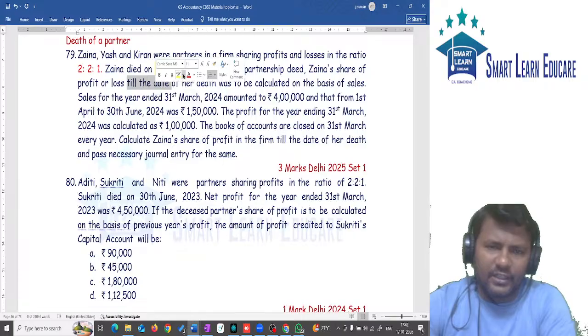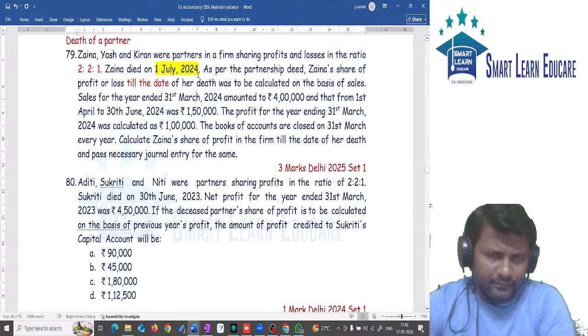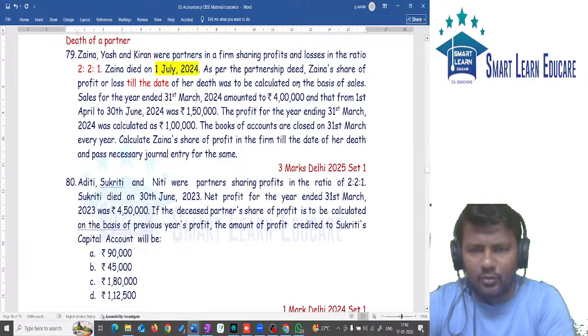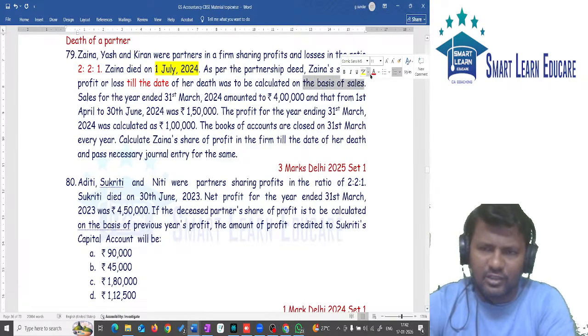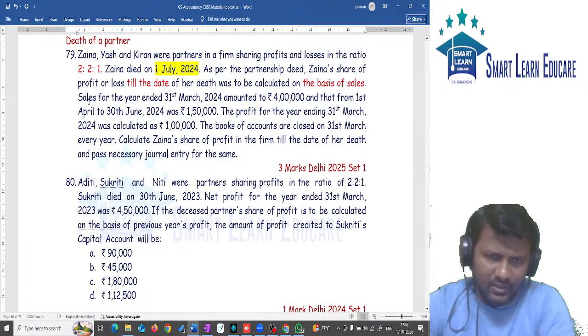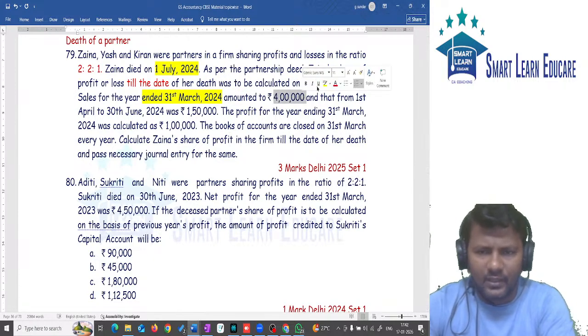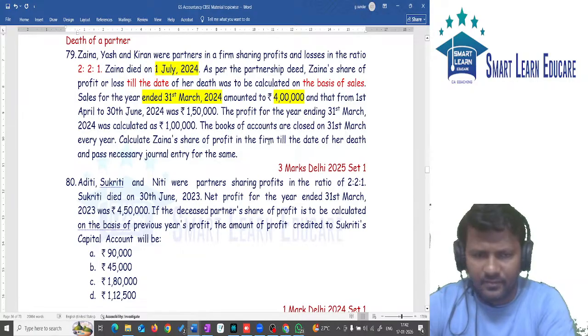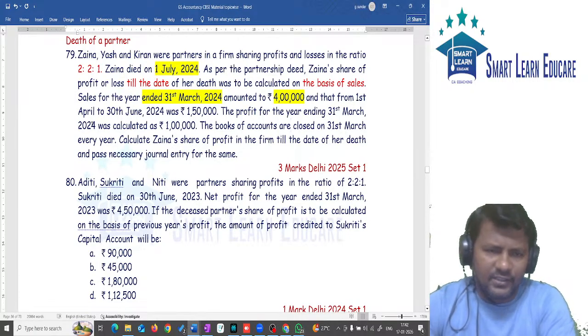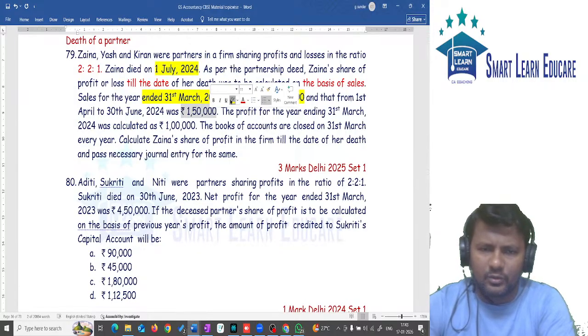What is the date of death? It is 1st July. Z's share of profit till the date of death is to be calculated on the basis of sales. Sales for the year ended 31st March, meaning last year's sales, is 4 lakh. And from 1st April to 30th June, the sales is given as 1,50,000.